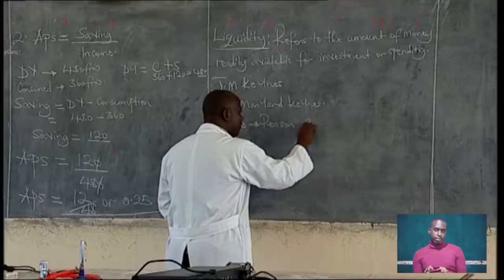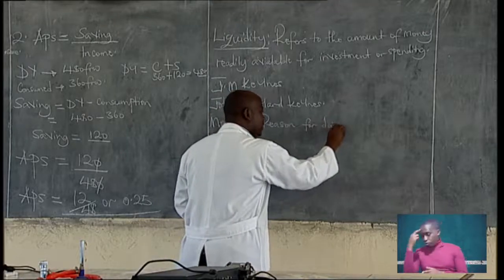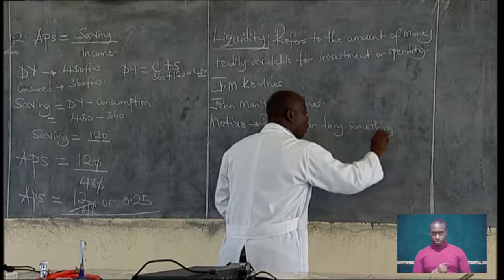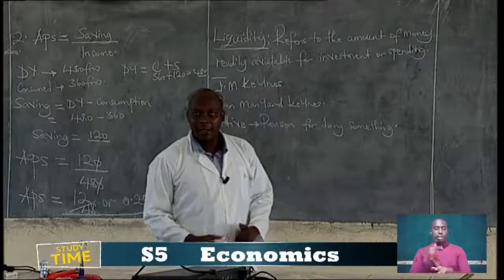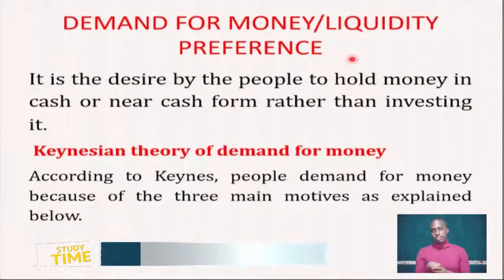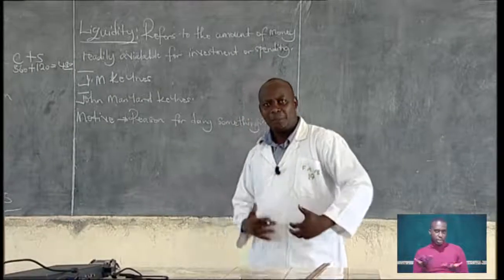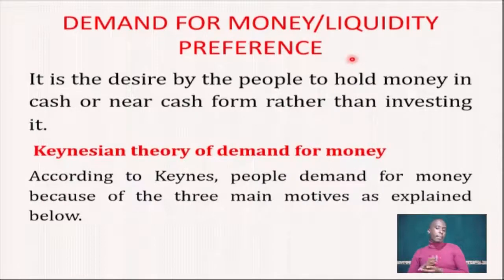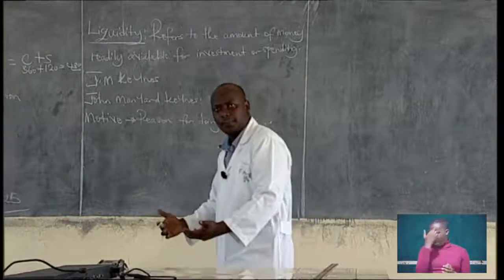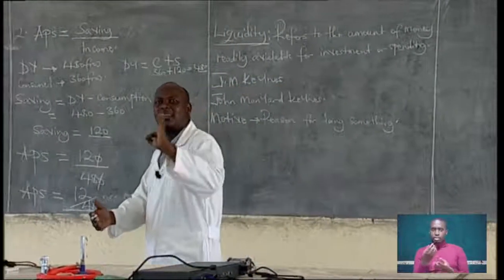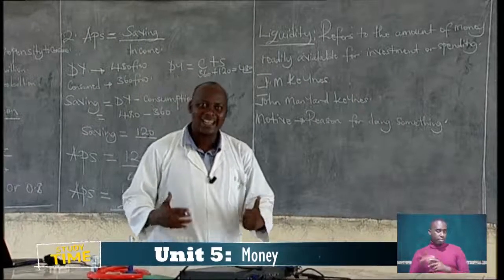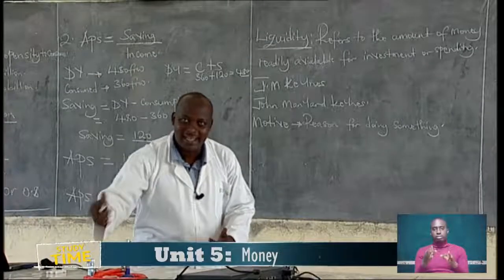It is a reason for doing something. A motive. A reason for doing something. Why do people demand money? Why should people hold money in cash other than investing? What could be the reasons? Why is it that people want to hold money in cash other than buying assets? What are those reasons that were phrased by Keynes? There are three reasons why people prefer holding money in cash other than investing it, other than buying assets.